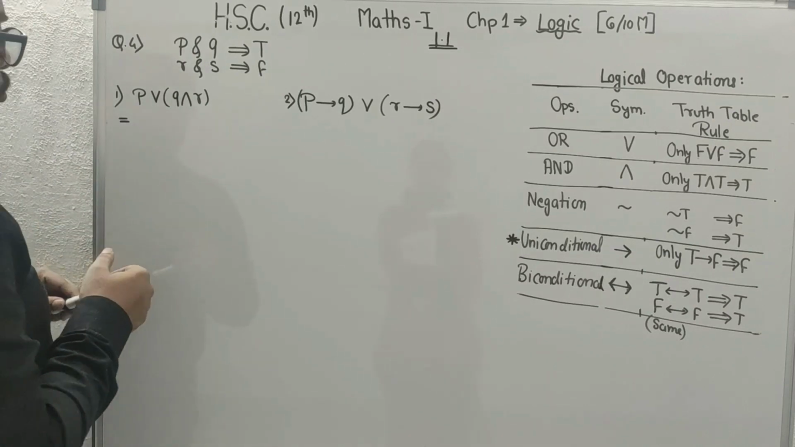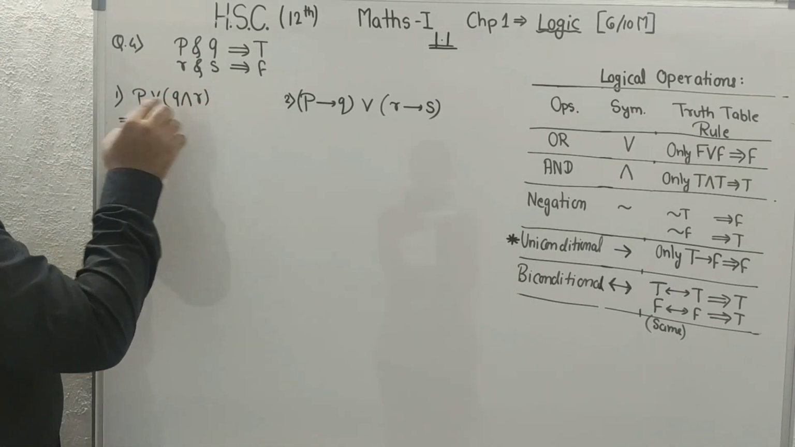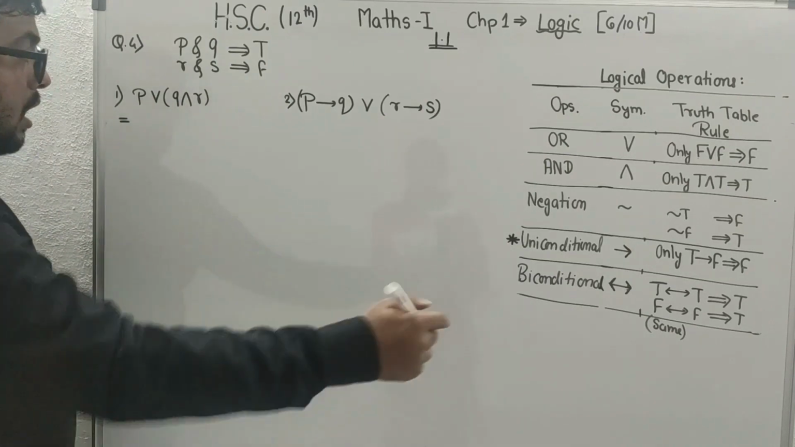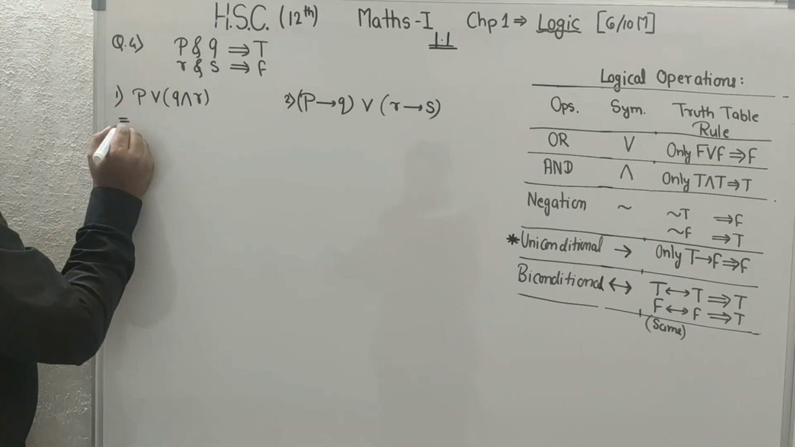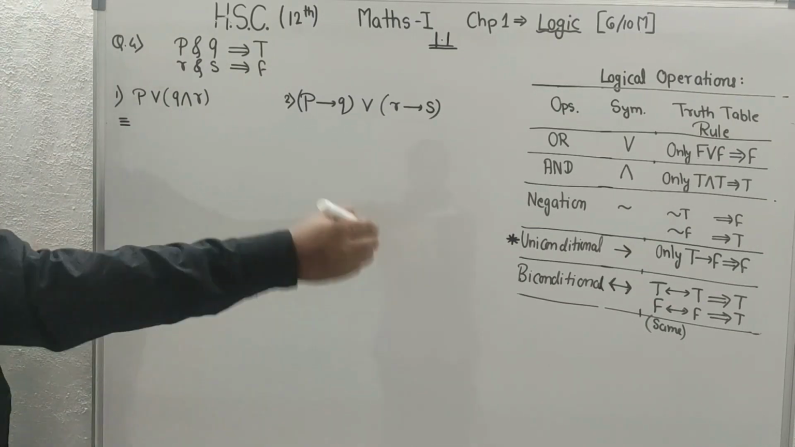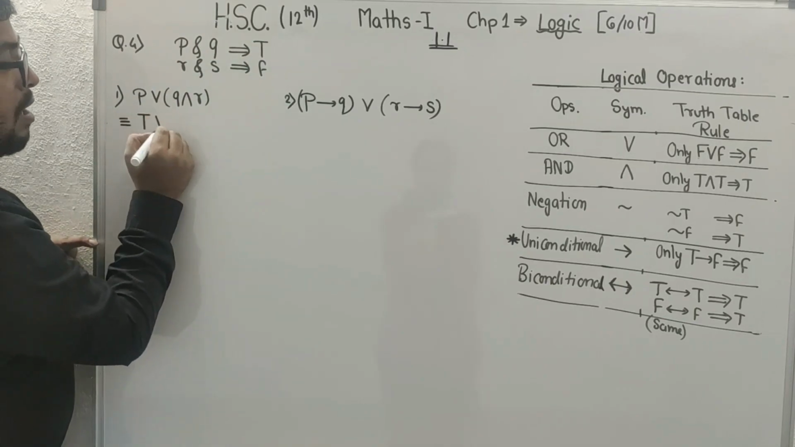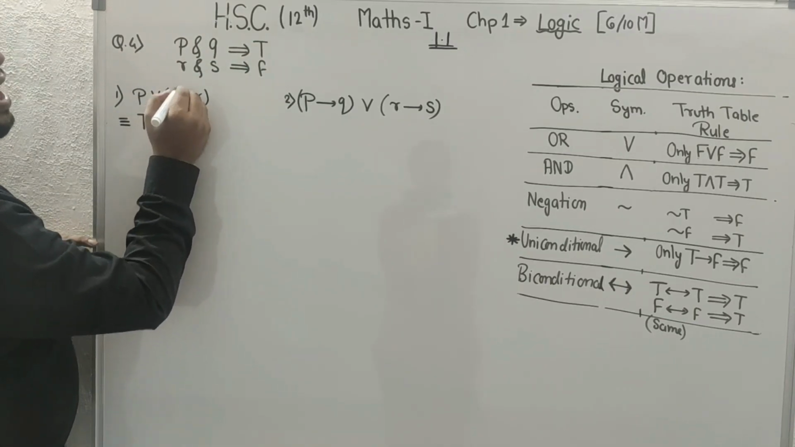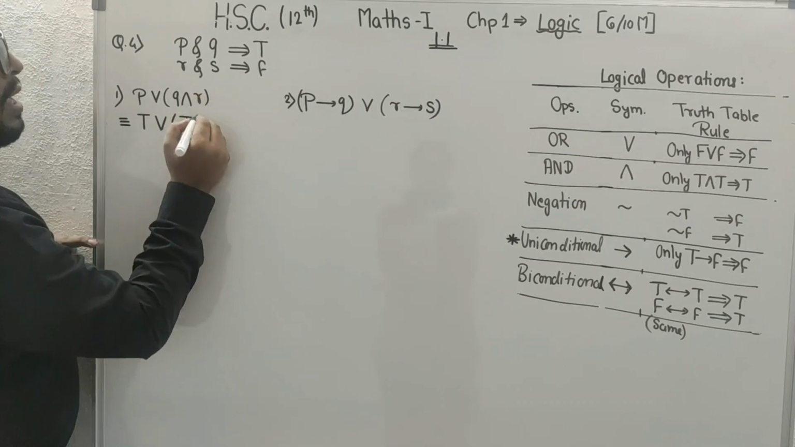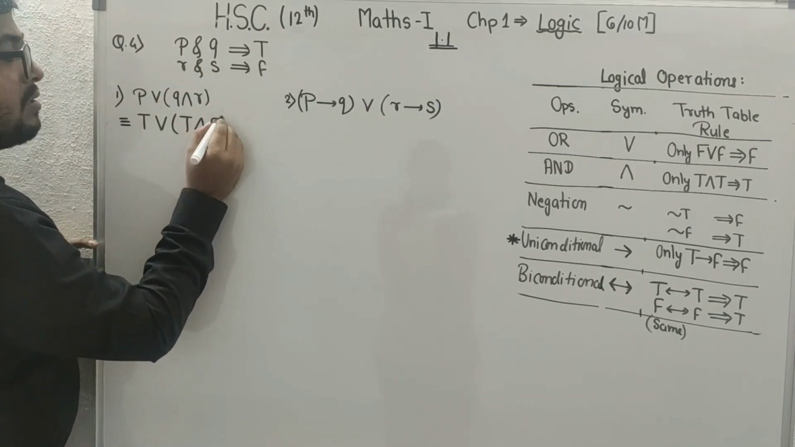What is here, students? P or bracket Q and R. Okay, here first you have to substitute the truth values. What is P? P belongs to true. Or what is Q, beta? Again belongs to true. And what is R? R belongs to false.